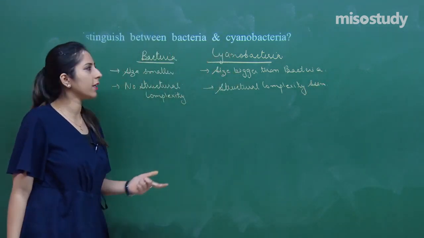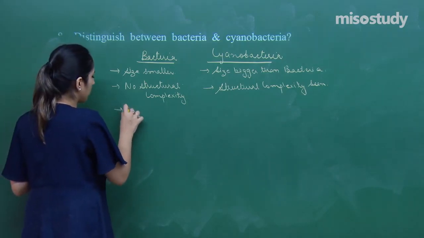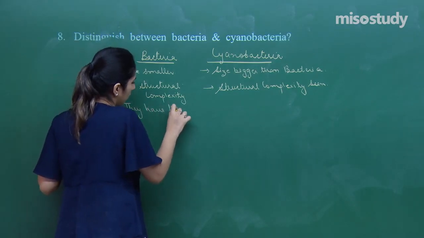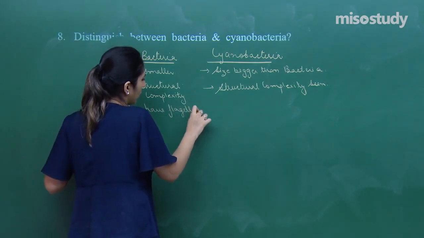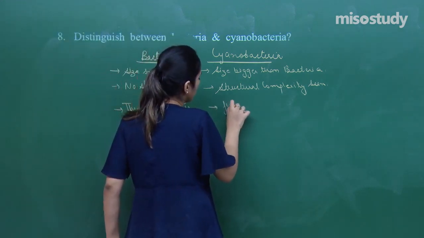Very complex structure they have. In bacteria, flagella are present, whereas in cyanobacteria, flagella are absent.